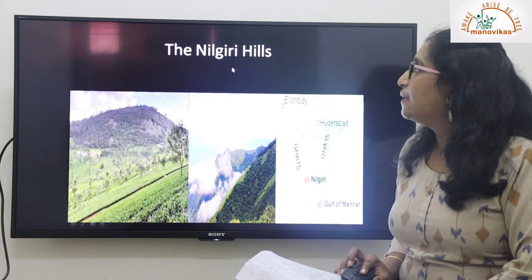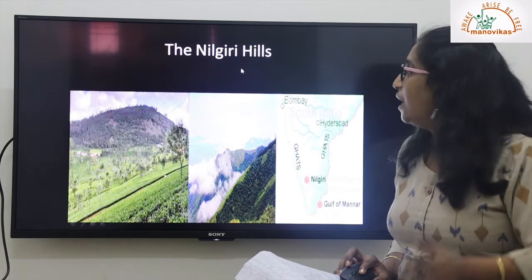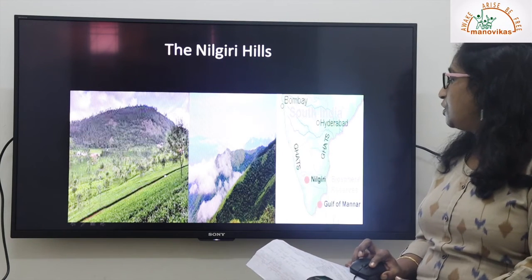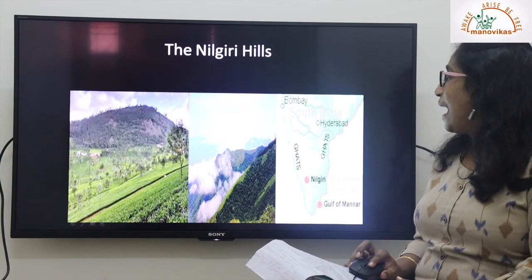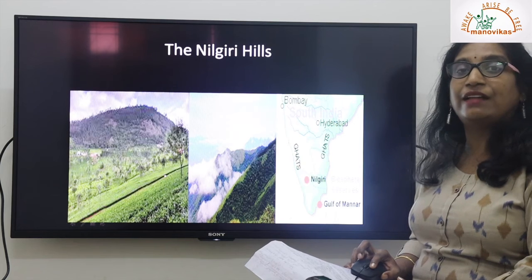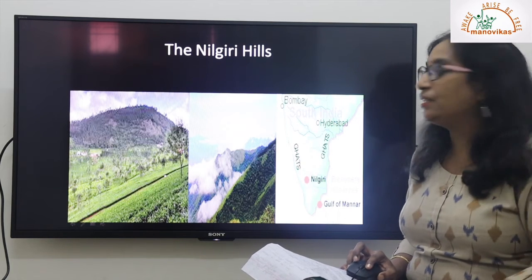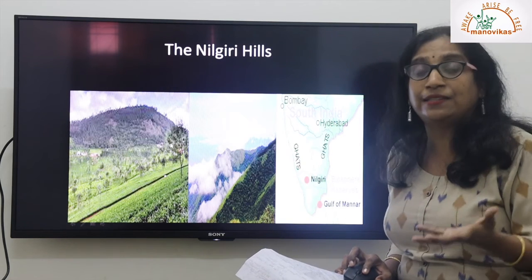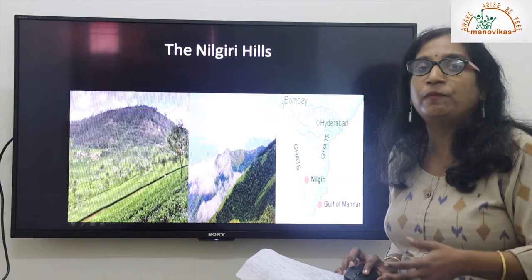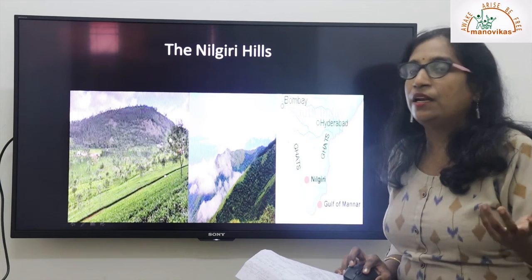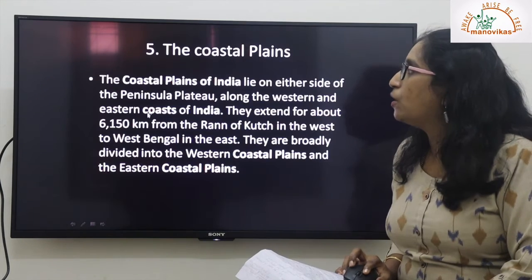Now the Nilgiri Hills, part of the Western Ghats. Again, you can see the location of the Nilgiris, where the Western and the Eastern Ghats almost meet. That's the point where we have the great Nilgiri Hills. It's a hill station also today. It's a very beautiful place, not of great height, but it is referred to as a hill station also.